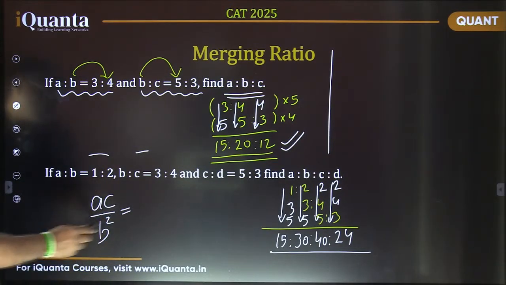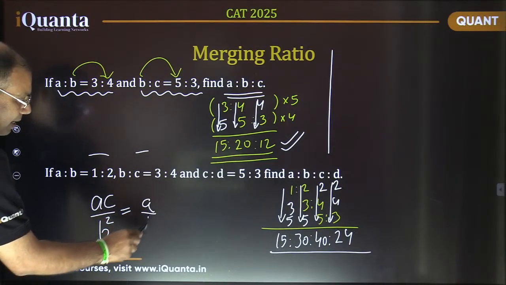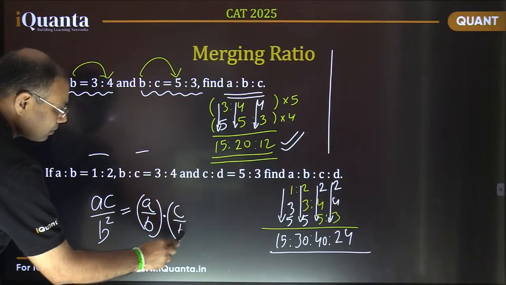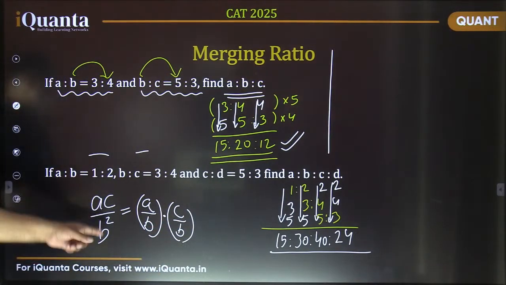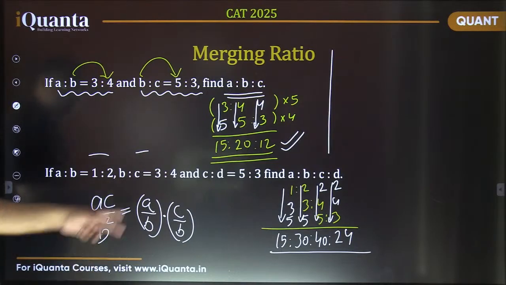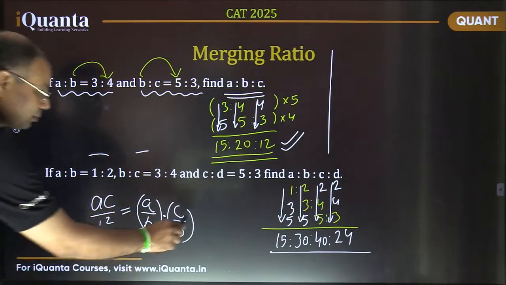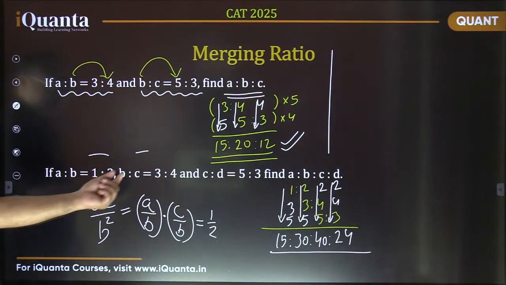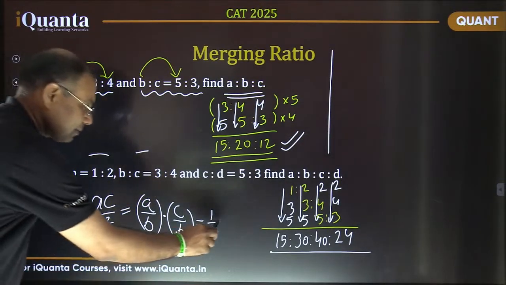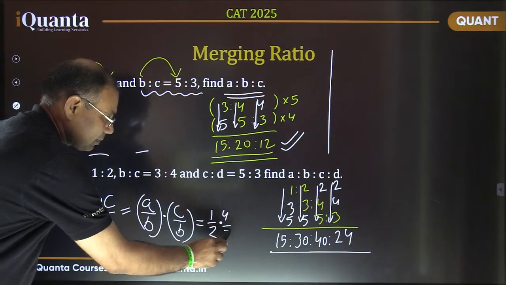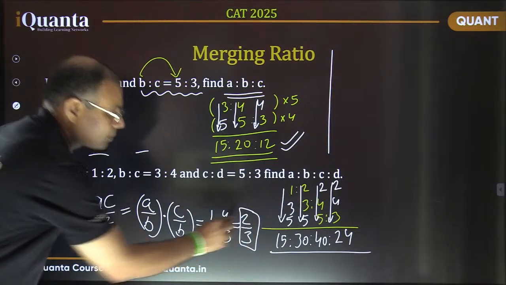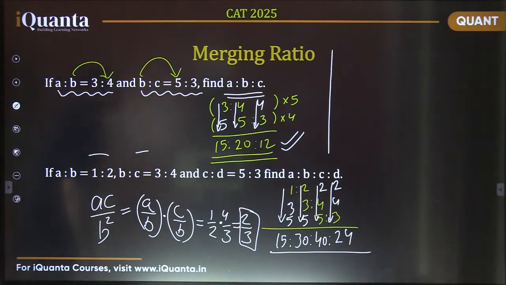If I break it in two parts, I can write it as A by B into C by B. Yes or no? Yes, A by B into C by B. Fine. A by B, we know that it is 1 by 2. And what is C by B? It is opposite of that, that is 4 by 3. That's it. We got our answer. Is it fine?